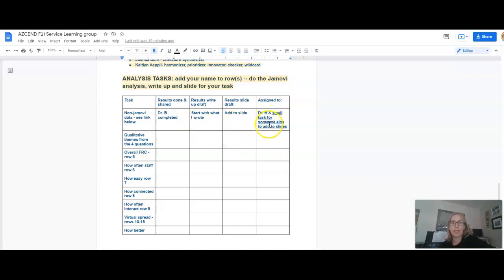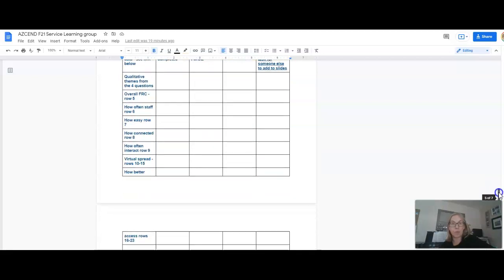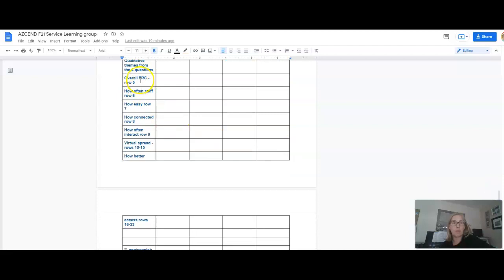Somebody else can add in to the slides some information that was pulled for the general survey. Somebody is going to put in all the qualitative information that the class helps with. And then these are all things that need to be done descriptives-wise in Jamovi. So it goes through and tells you the different options of what needs to be done. So I hope this was helpful.